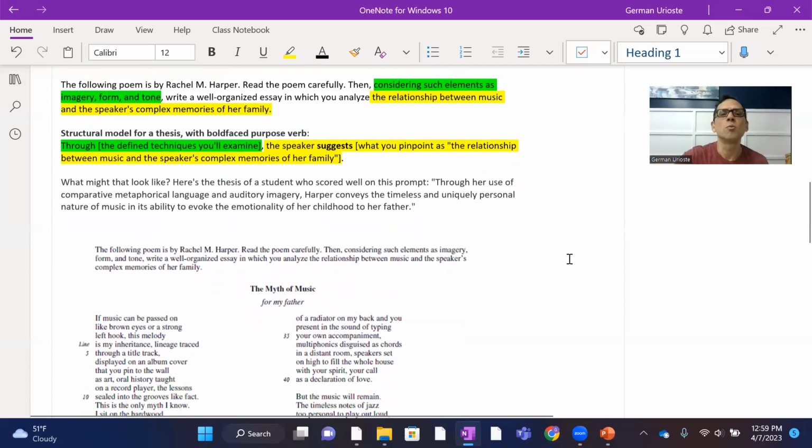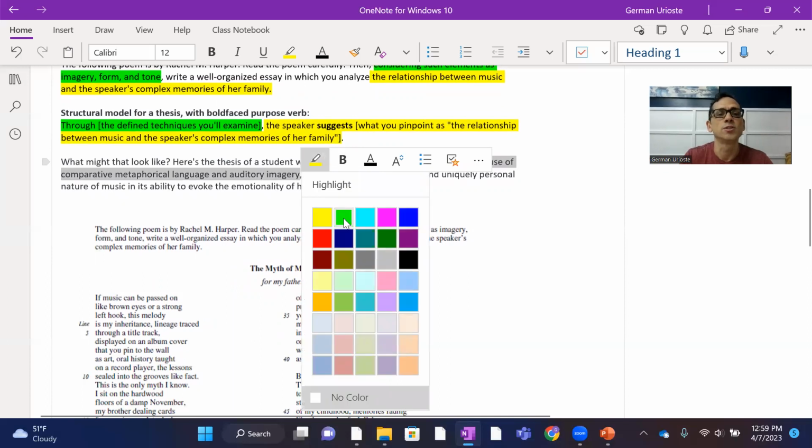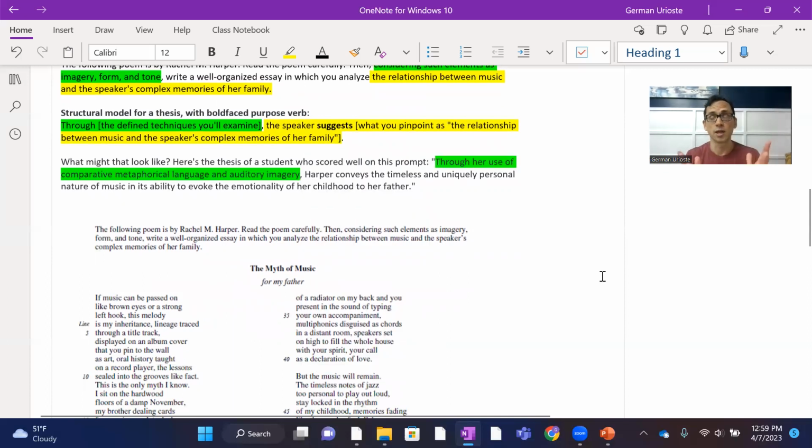So let's look at one more student sample, another student sample. Here is the thesis of a student who did well on this prompt. So notice how it follows this format. In the first half of the thesis, the student lays out these are the techniques or devices I'll look at. The how piece, how does the author suggest meaning.